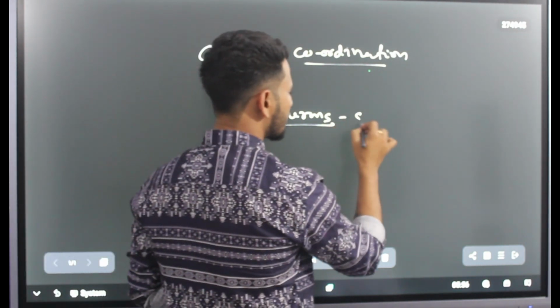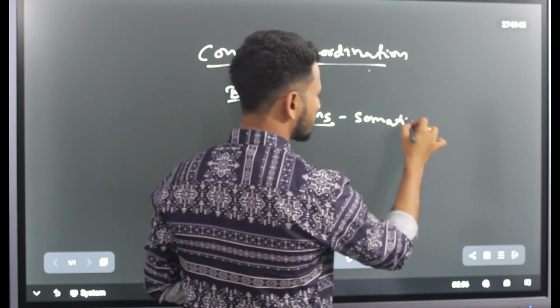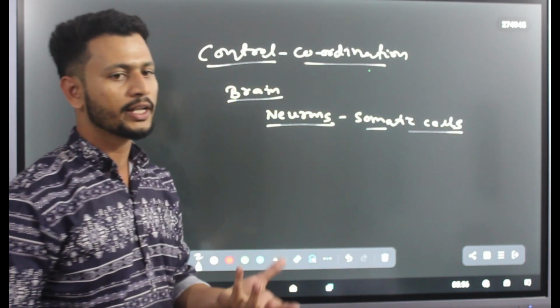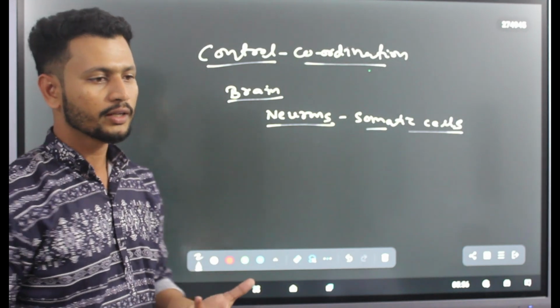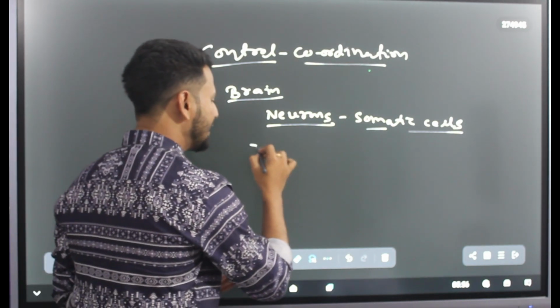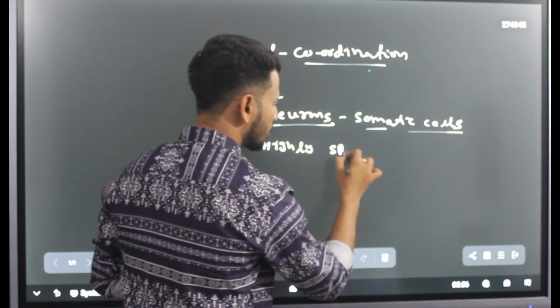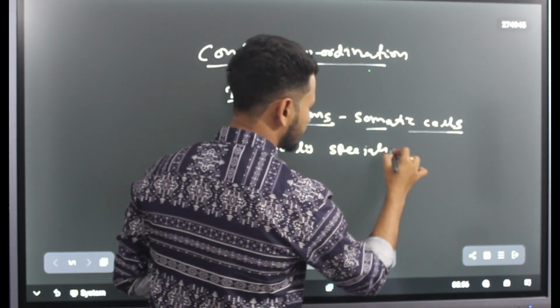So neurons are the somatic cells, and specifically if I ask what are neurons, what would you say? Neurons are highly specialized cells, right? Highly specialized cells.